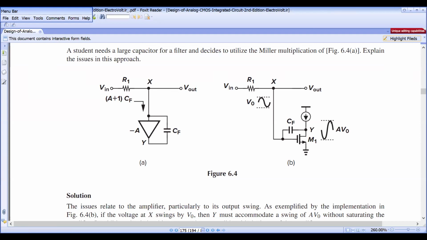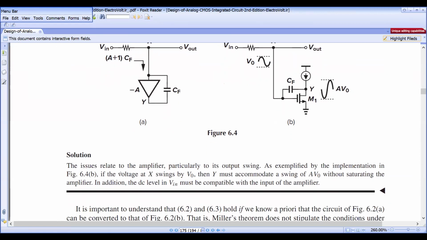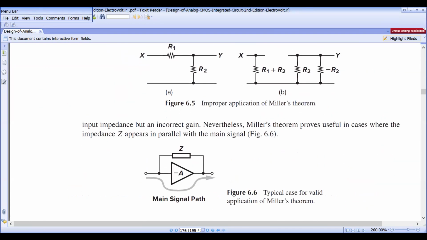Amplified signal means the voltage swing increases. See the issue related to the multiplication amplifier, particularly its output swing, as exemplified by the implementation in figure B. If the voltage at X swings by V0, Y must accommodate the same swing with the multiplication factor of the transistor. That is the second one.